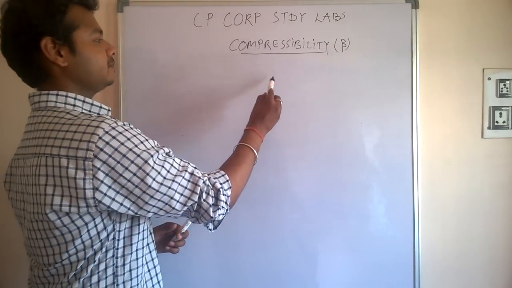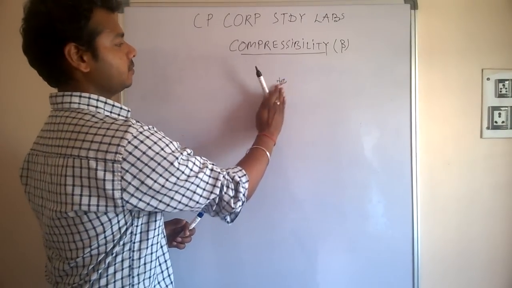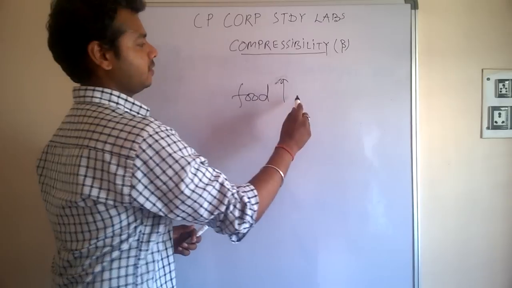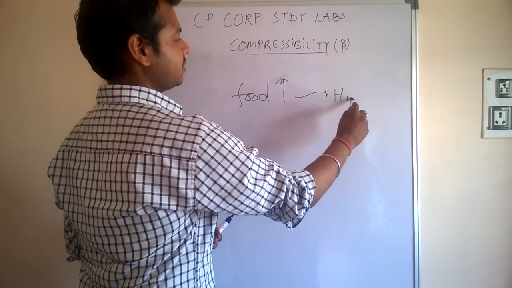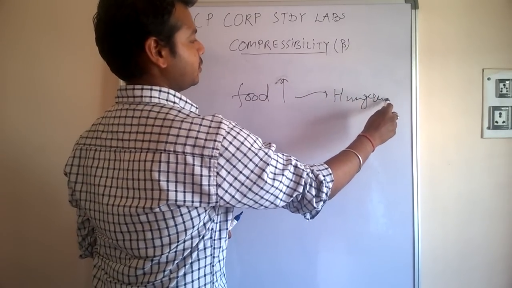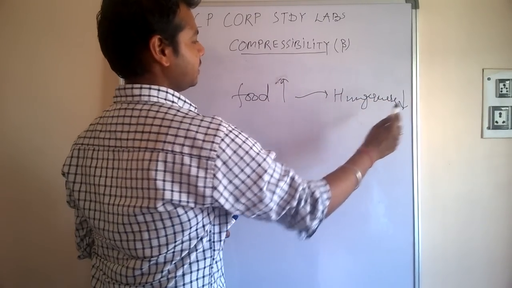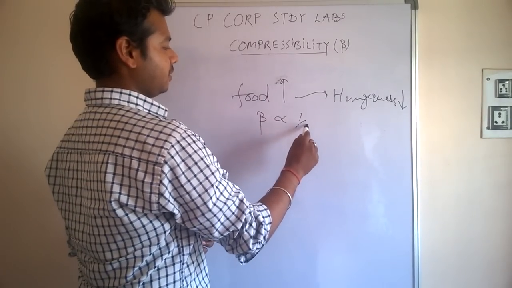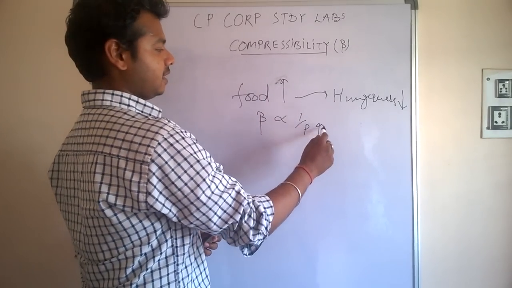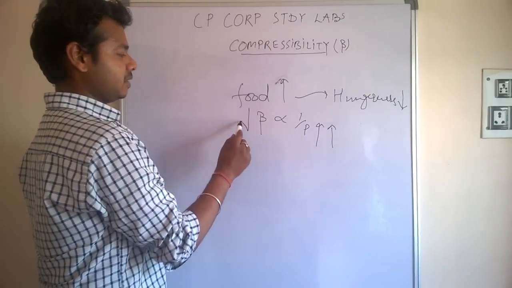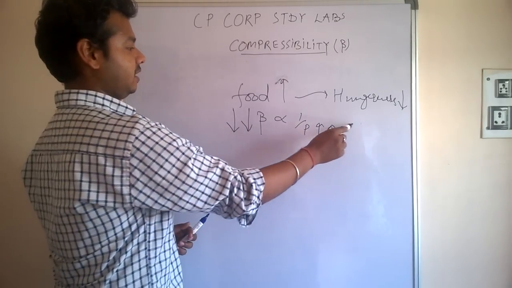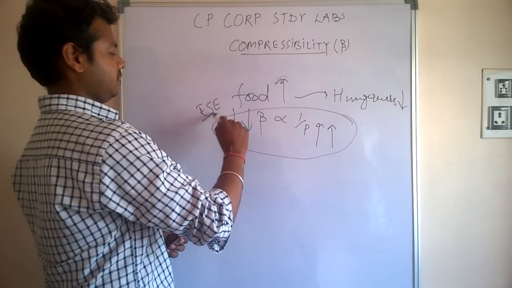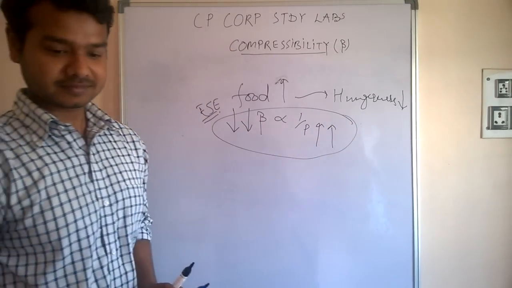Means by increasing food, your hunger goes on decreasing. Similarly, beta is inversely proportional to P. As you increase the pressure again and again, the compressibility of any fluid decreases again and again. This is also an ES objective question. Remember this.